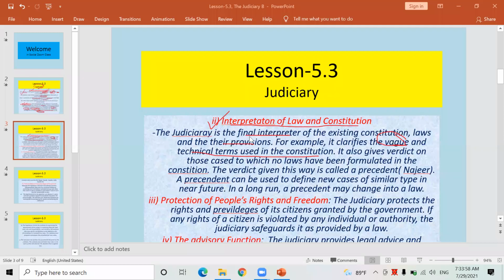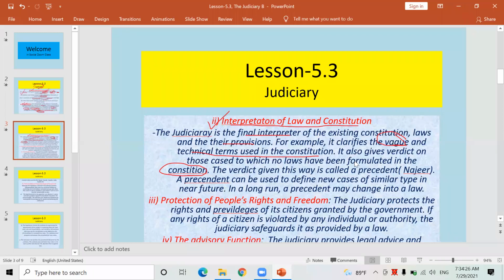It means the judiciary. Okay. Similarly, it also gives verdicts on those cases for which no laws have been formulated in the Constitution. Okay, the spelling of Constitution is wrong. Sorry for that. It means if no such law is available for a particular case, sometimes a different, unique case is filed in a court.